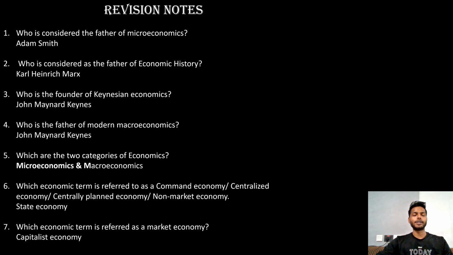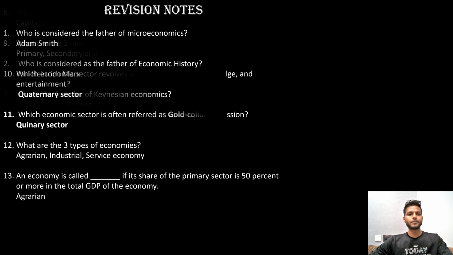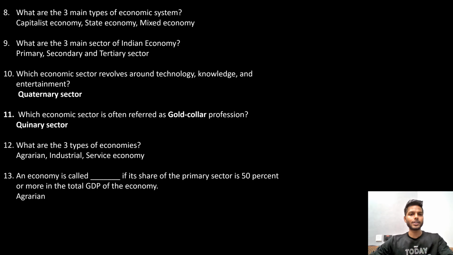Proceeding with the seventh question, which economic term is referred to as a market economy? That is the capitalist economy. Proceeding with some other questions which will be on the next slide. The eighth question is, what are the three main types of economic system? The three main types of economic system are capitalist economy, state economy, and mixed economy. The ninth question is, what are the three main sectors of the Indian economy? They are the primary, secondary, and tertiary sectors.